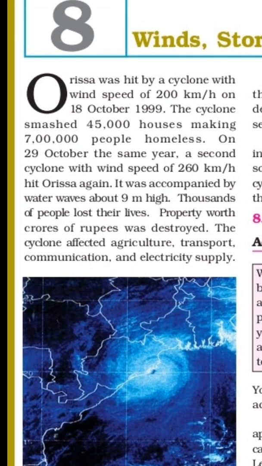Now we are aware of the Nisarga cyclone, which formed on 1st June 2020 and dissipated on 4th June 2020. It hit Maharashtra on 4th June 2020, in the Raigad district, Alibag region, and Sindhudurg region. The speed of the cyclone was 140 km per hour, and 6 people lost their lives because of this cyclone.